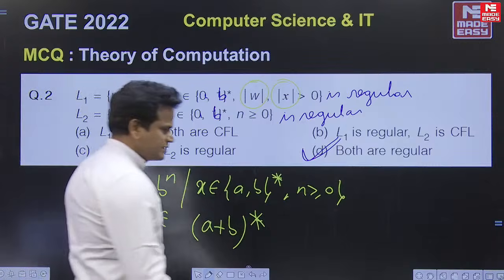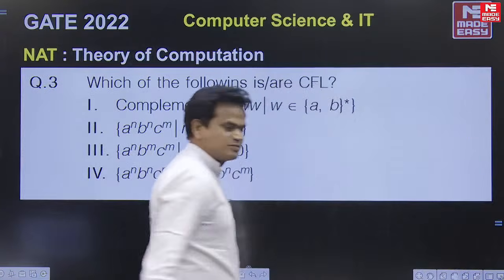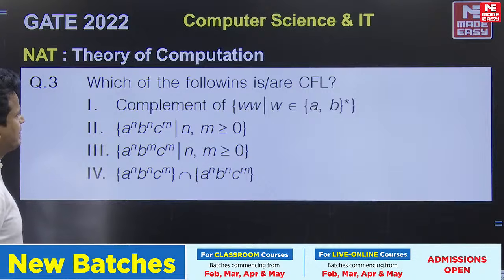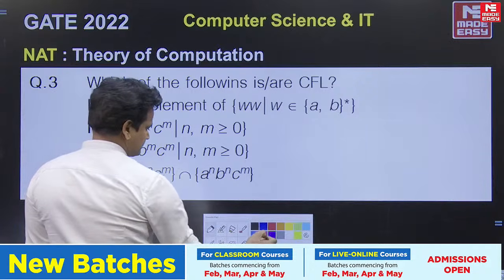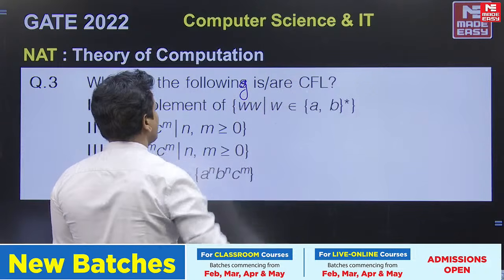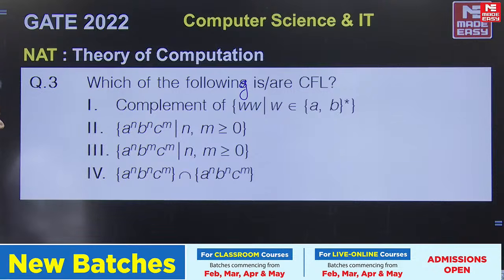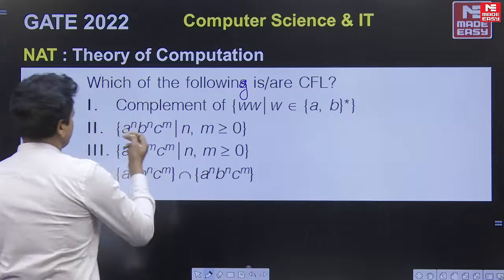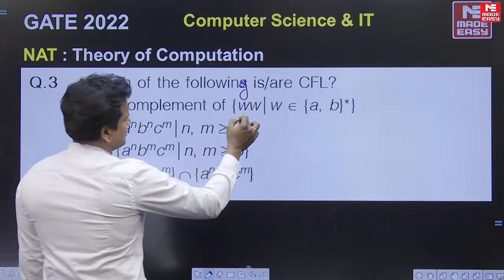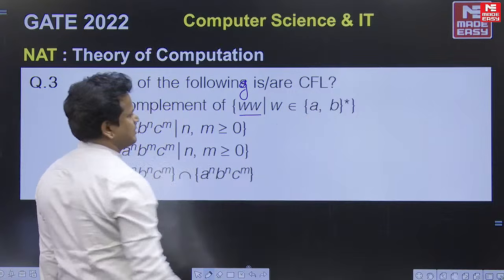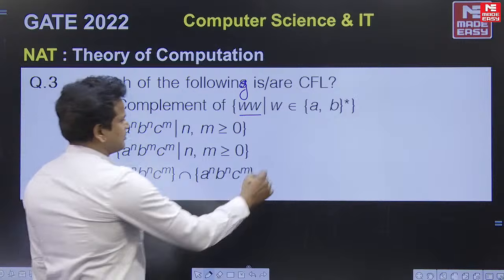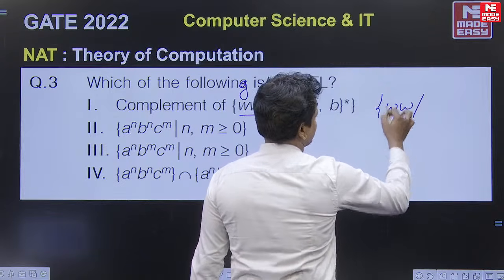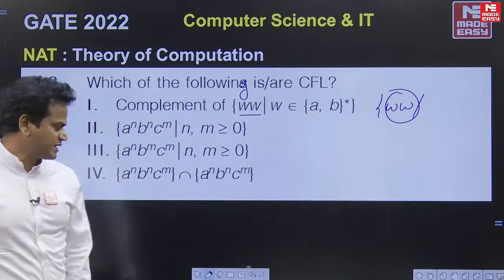All these questions were discussed by Sundaram sir in the class. Now we'll go for which of the following is a context free language. These are memory based questions. From the students we got this statement: complement of WW, where W is in (A+B)*. For WW we cannot construct a pushdown automata.